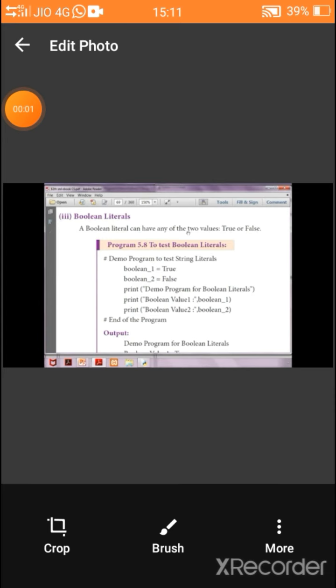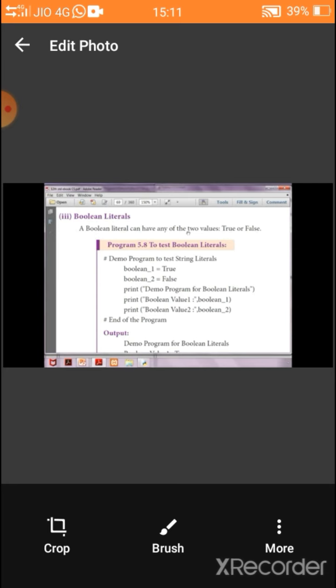This is the example for Boolean literals. A Boolean literal can have either of two values: true or false. Look at the example. True is assigned to the variable boolean1 and false is assigned to the variable boolean2. Some print statements are given below.